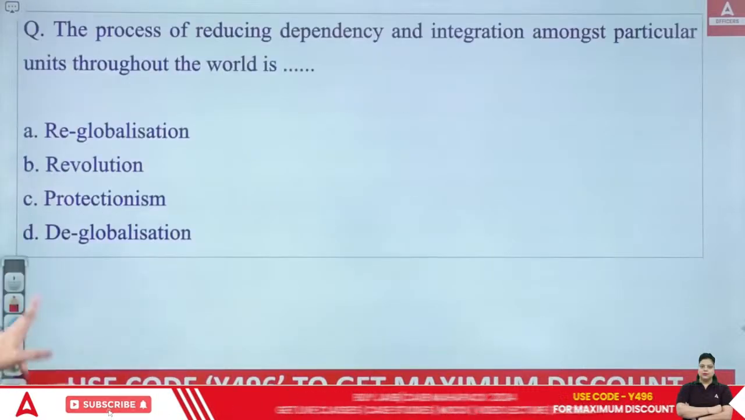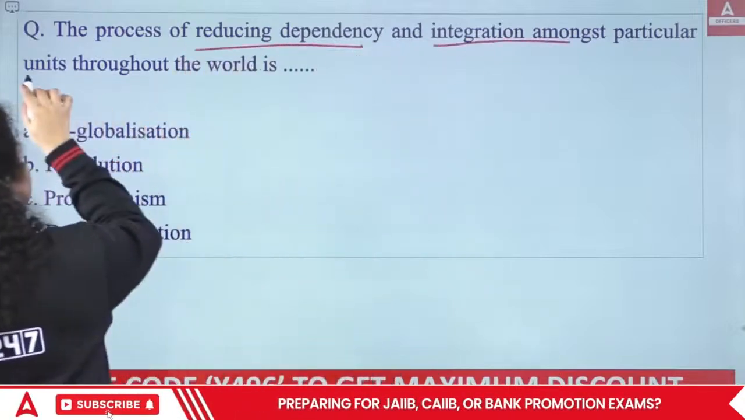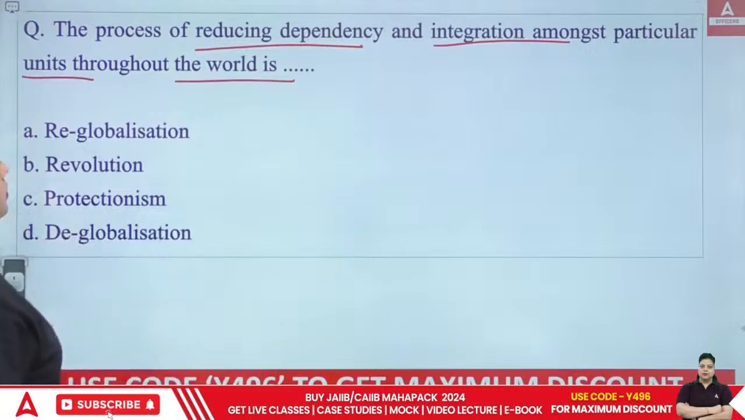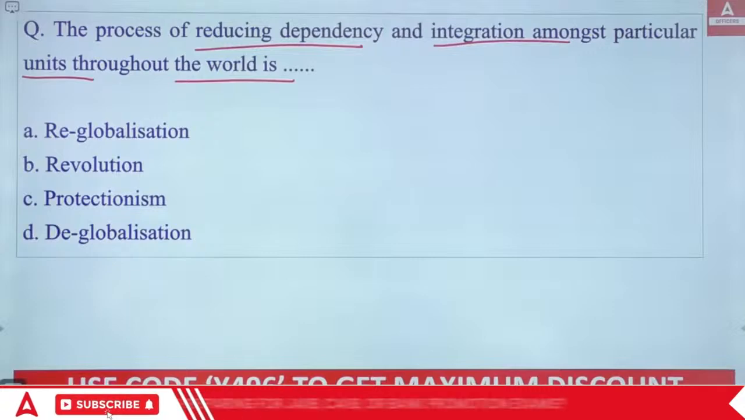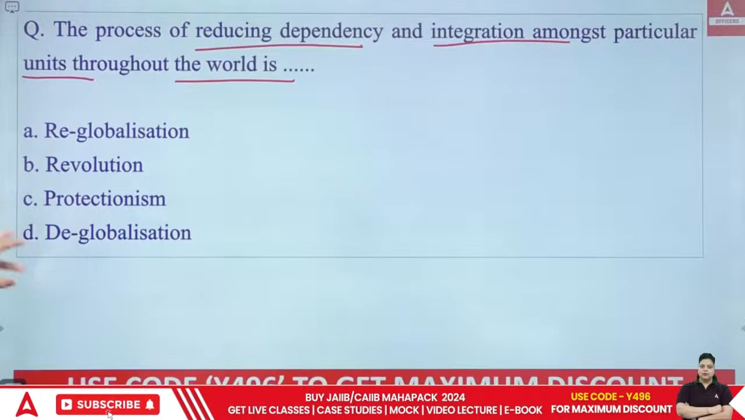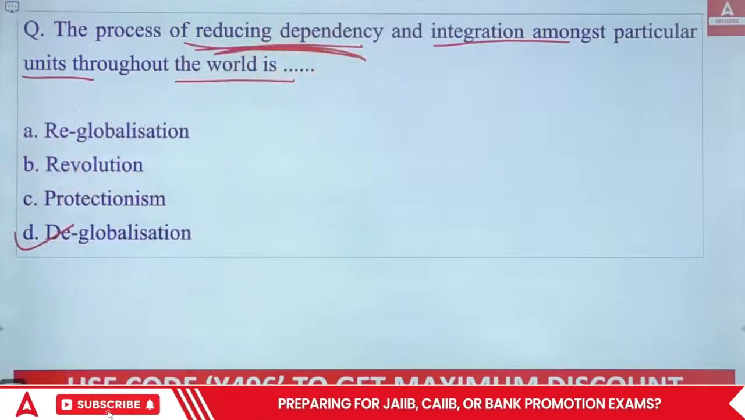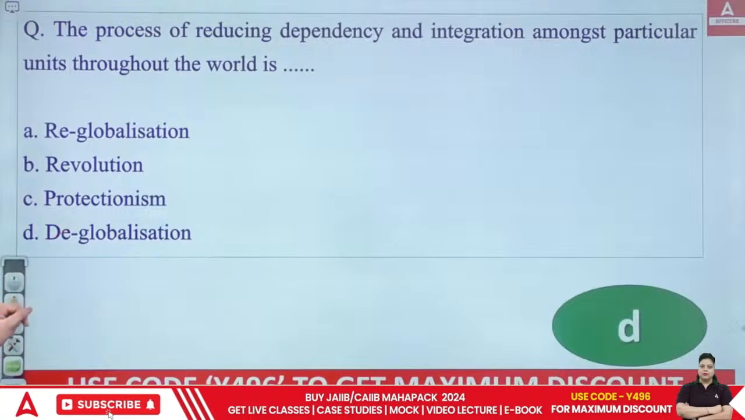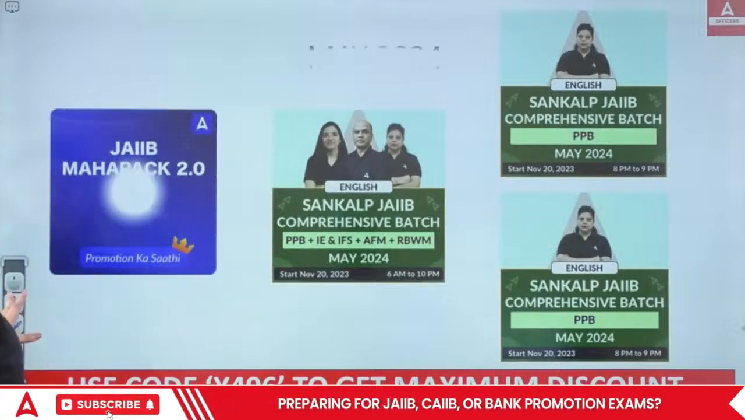Next, the process of reducing dependency and integration amongst particular units throughout the world is what? Now you are reducing the dependency, you are reducing the integration. Which of the following is it? Reglobalization, revolution, protectionism, or deglobalization? So the answer will be deglobalization, because you are reducing your dependency on the world. It means you are doing deglobalization. Okay, just the opposite of globalization. Clear?